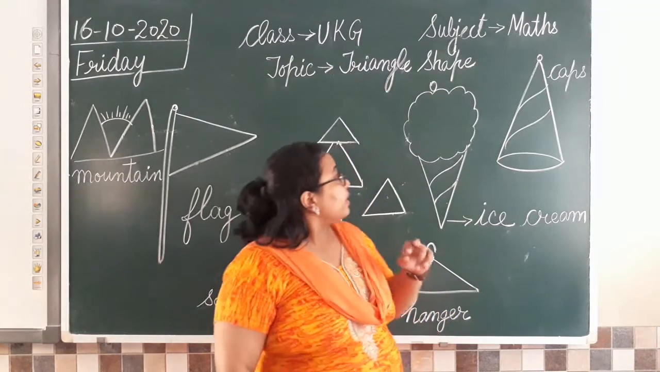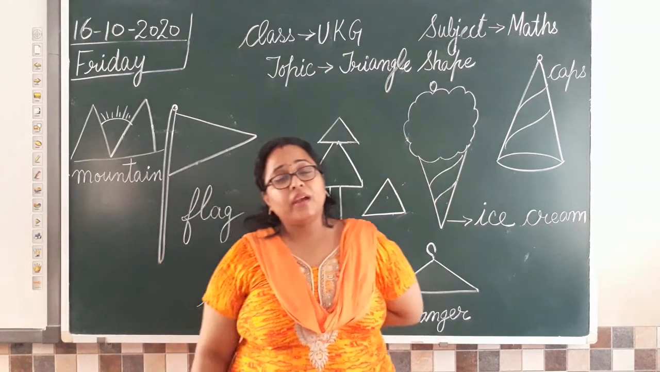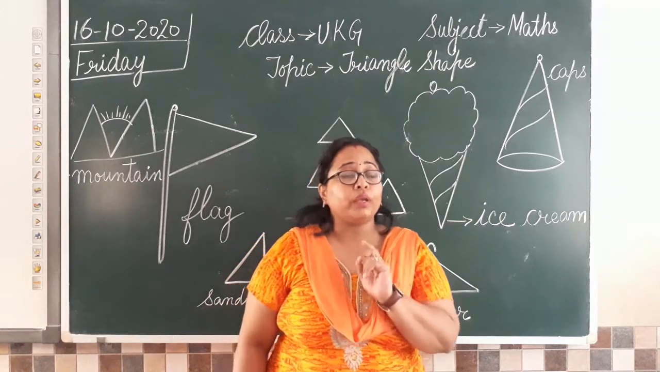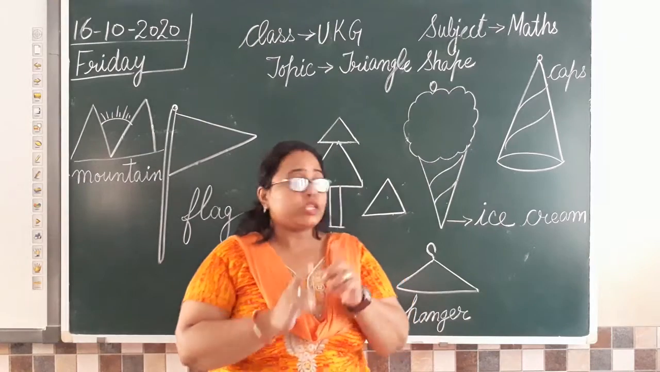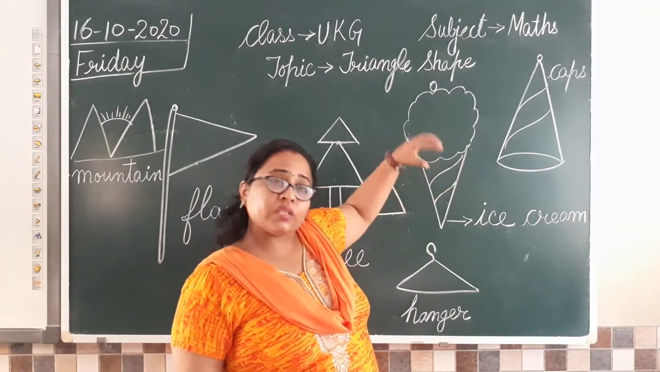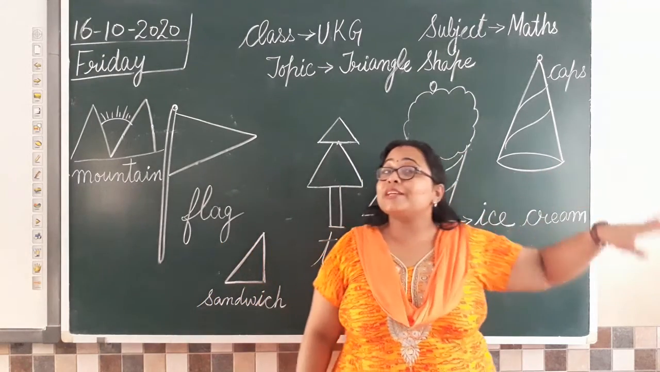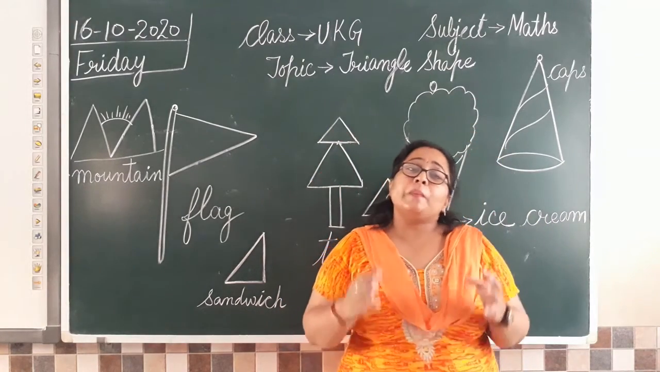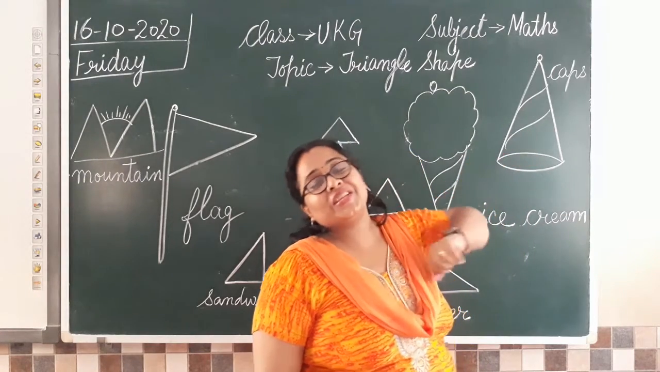Triangle. Then we have ice cream cones. Yes, you all love eating ice creams. Everyone eats ice cream. Now I'm talking about the cone ice cream. The cones are triangle in shape. They are pointed at the bottom and wide at the top, where you fill the ice cream. Then we have birthday caps. You all celebrate your birthday. You wear beautiful caps, isn't it? The birthday cap that we wear is also triangle in shape.